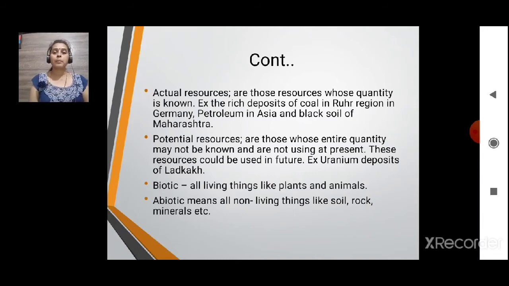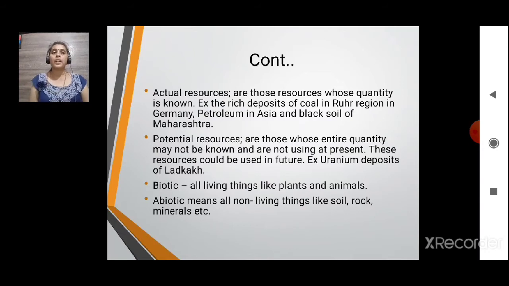We know that the Arab or southeastern countries are famous for petrol and petroleum products. We know exactly how much there is. And also the black soil of the Deccan Plateau and Maharashtra, how much there is and what the availability is, that we know. That is actual. Actual means we know how much there actually is. The second one is potential resources. We say, you have tried to give a better answer this time, but you have more potential. You have more strength and more capability. The word capability is for potential resources.